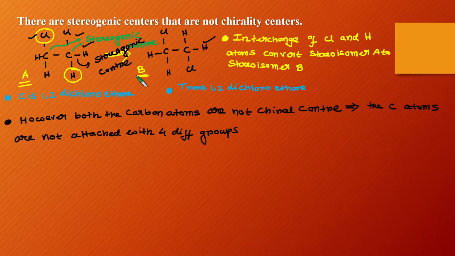However, you can see that this carbon center is not a chirality center, because it is not connected to four different groups. So this carbon center is a stereogenic center, but it is not a chirality center. So all chirality centers are stereogenic centers, but not all stereogenic centers are chirality centers. That is the main point that I want to tell you.